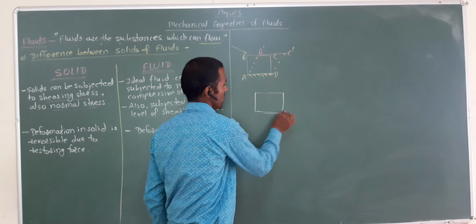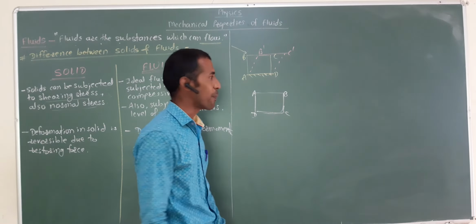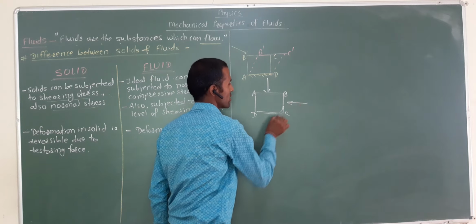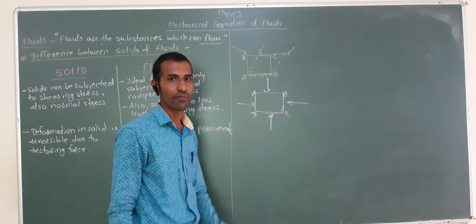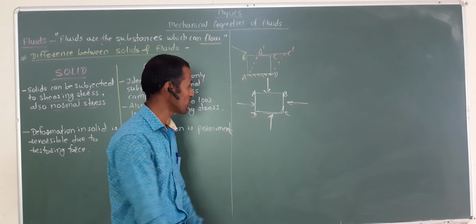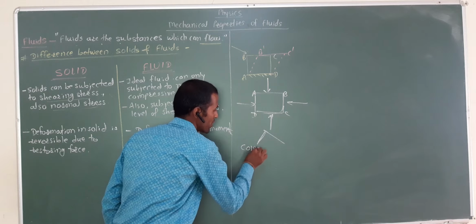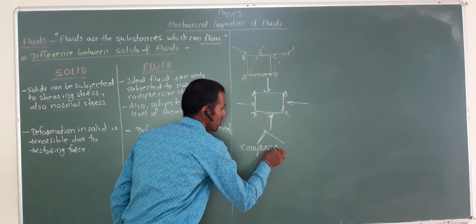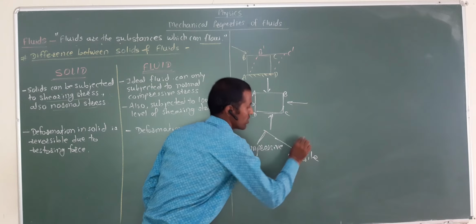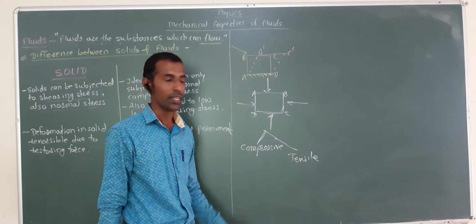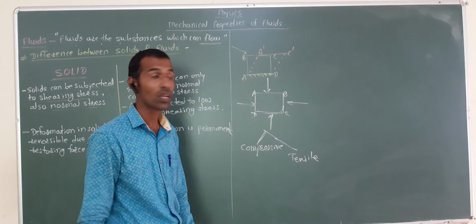This object ABCD, we can apply the normal stress like this. Normal, the force is normal to the surface. Normal stress may be of two types: first, compressive normal, and second, tensile normal stress.